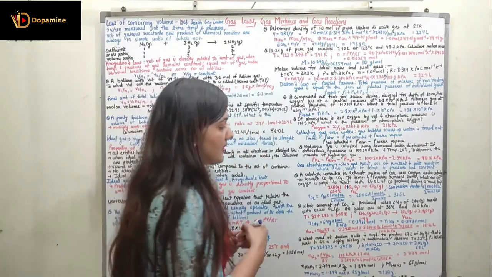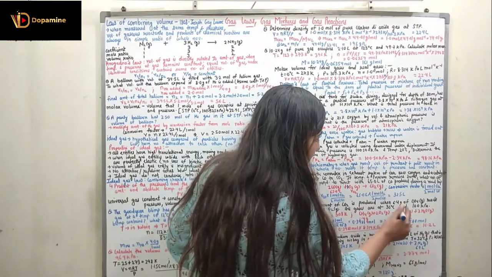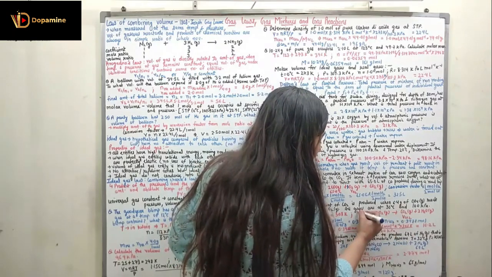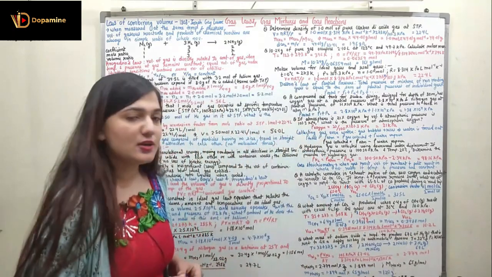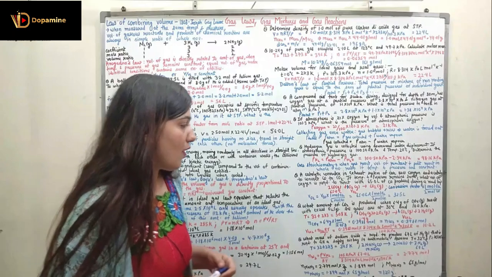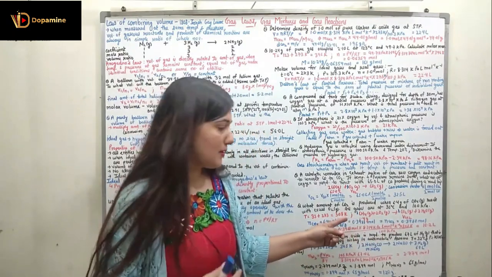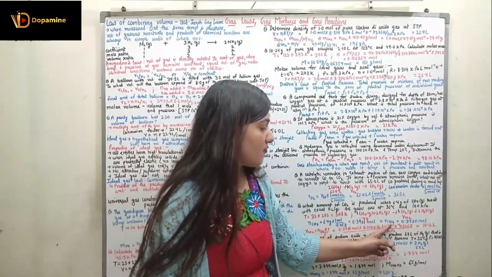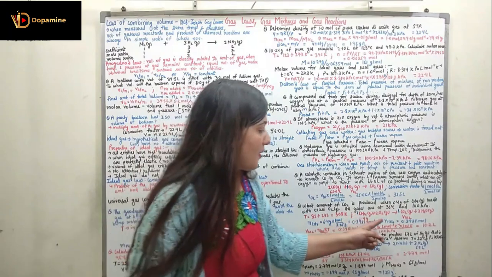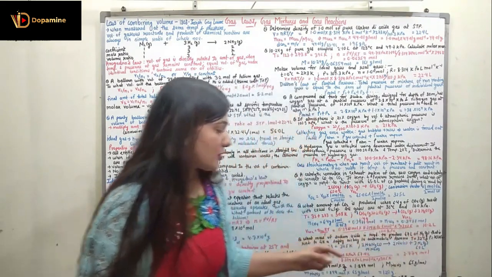So if you see the conversion factor for methane and for CO2, methane is having the coefficient 1 and the CO2 is having the coefficient 1. So conversion factor would be 1 mole of CO2 divided by 1 mole of CH4, which is 1. So number of moles of methane is equal to the number of moles of carbon dioxide. Number of moles of carbon dioxide thus comes to be equal to 0.3988 moles.